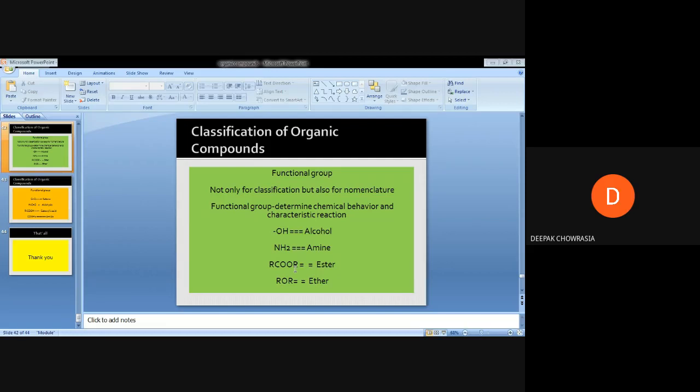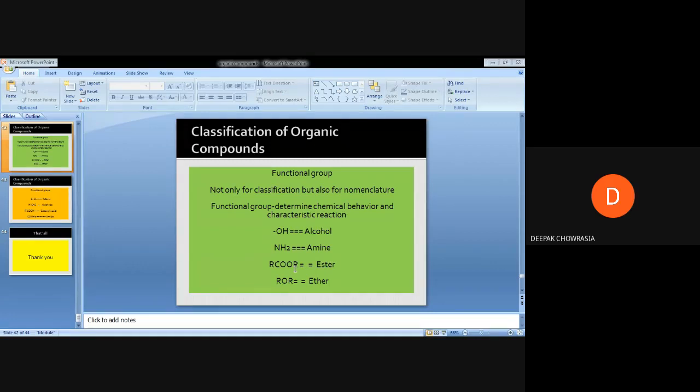Not only are molecules categorized on the basis of functional group, but while going through your books, you have chapters on ether, another on alkanes, another on alkenes, another on amines, then alcohols. So the functional group is one of the prominent criteria to distinguish one organic compound from another.